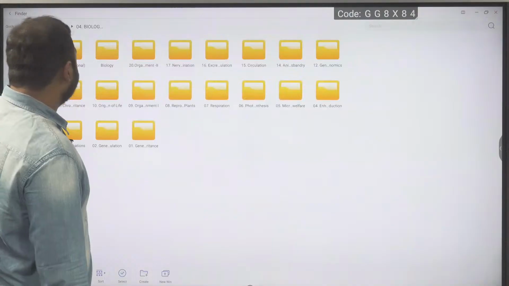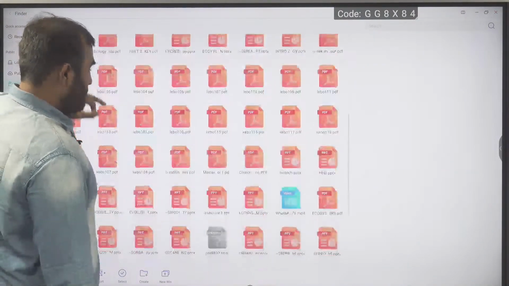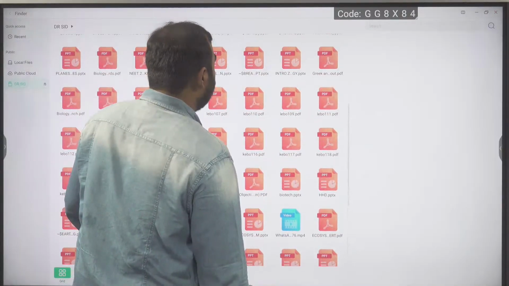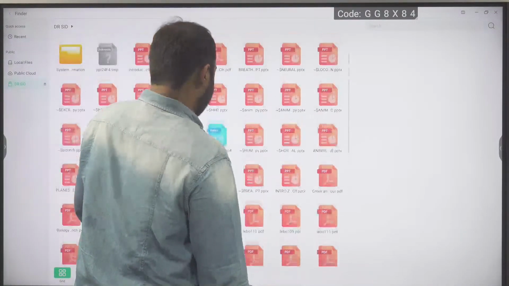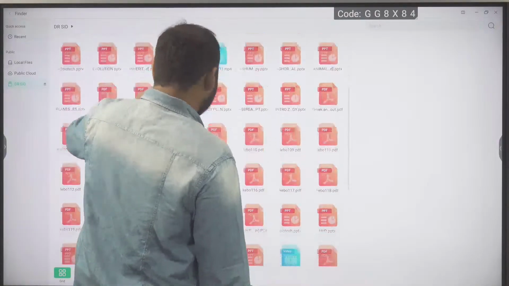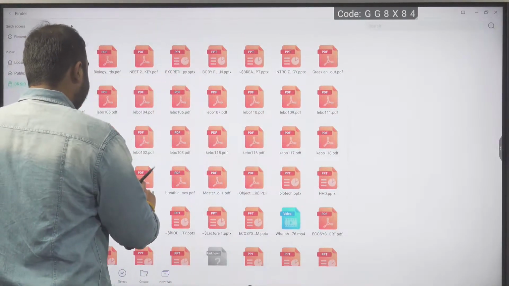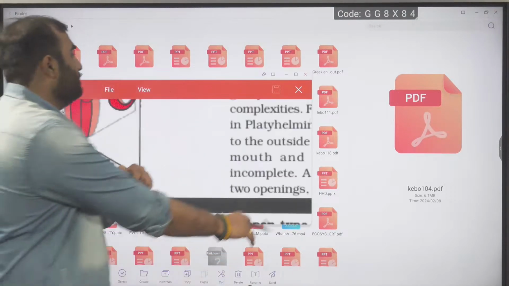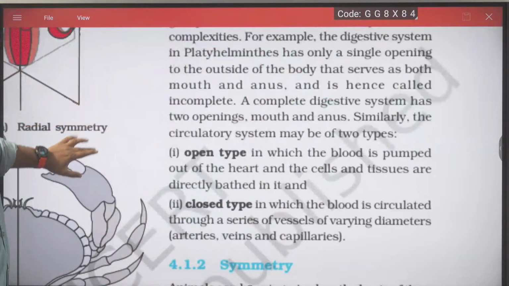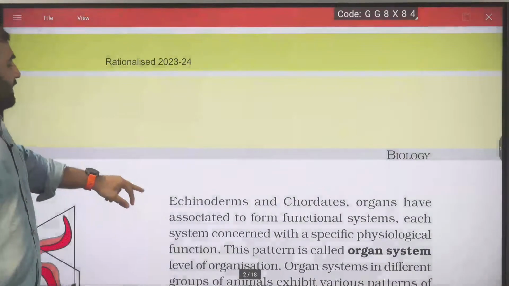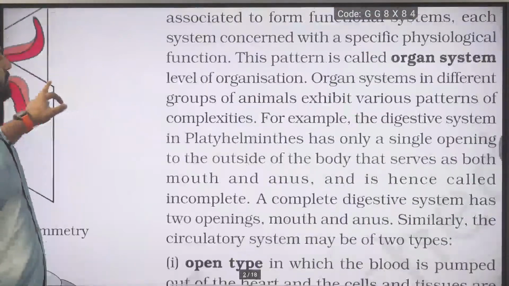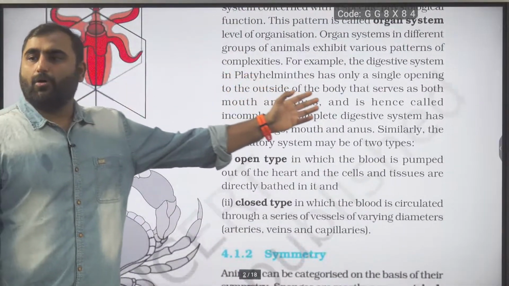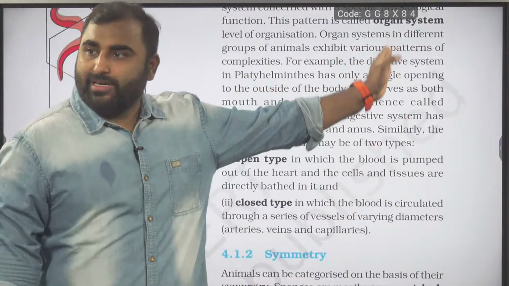Let's go a little bit into NCERT also. So in biology class, we have to look at NCERT a little bit also. What little bit? Every bit we have to see. So let's quickly see. I think last time I completed till this part. In organ system, we have discussed digestive system also. In organ system, we discussed this, right?